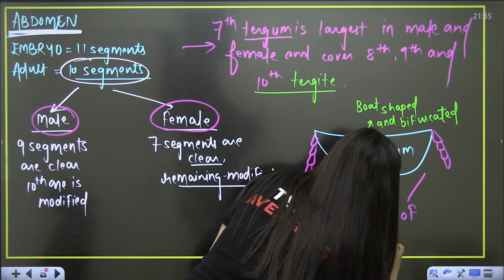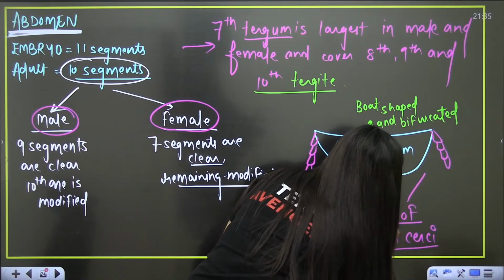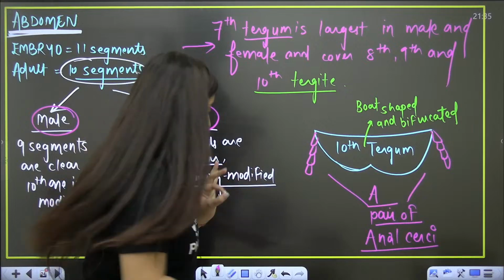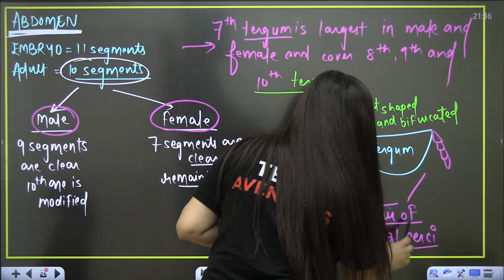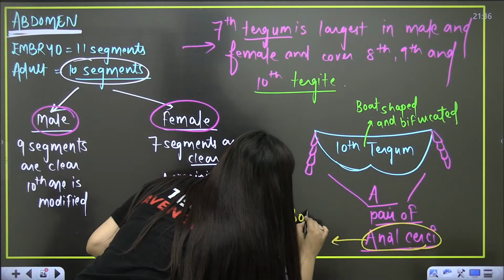Now this is important and it is a previous year question as well. So students, I am explaining this again: anal cerci are common. They are present in both male and female, in both the sexes.